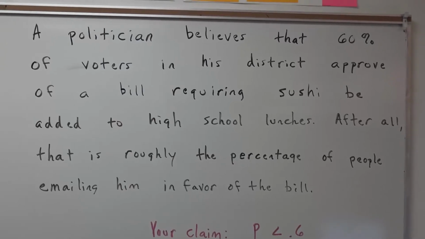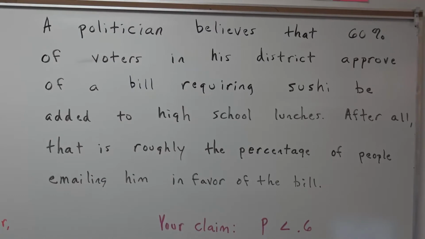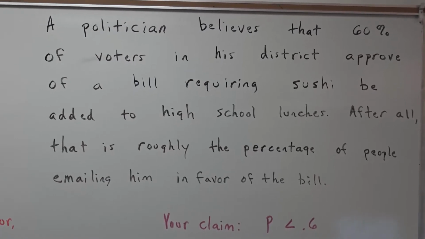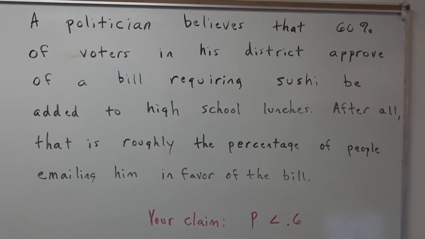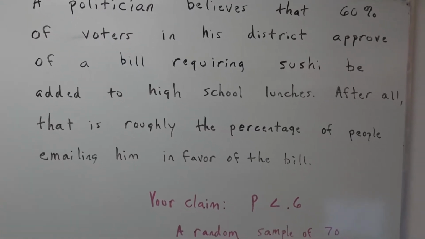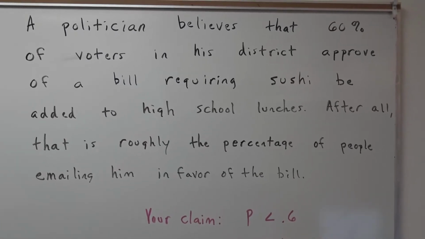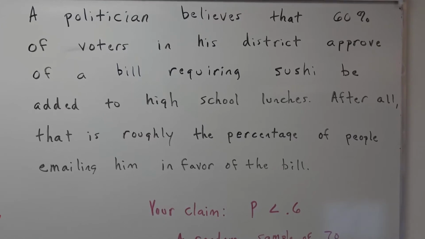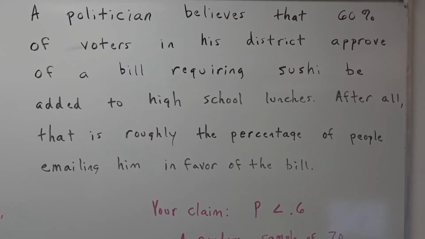So here's a problem. A politician believes that 60% of voters in his district are going to approve a bill requiring sushi to be added to high school lunches. Sounds a bit fishy to me, but he got this idea because in emails he asked people to send in their feelings about this, and so many of the people said, oh yeah, we're in favor of that. But again, that would be voluntary response bias, so it's hard to trust that.